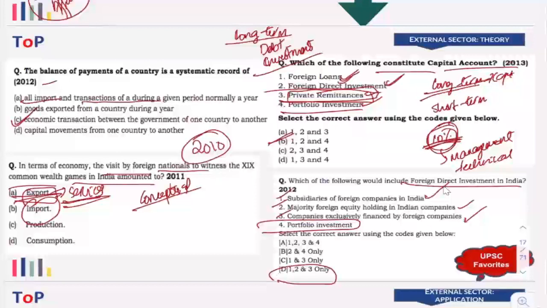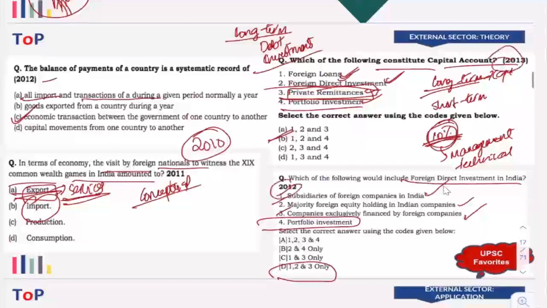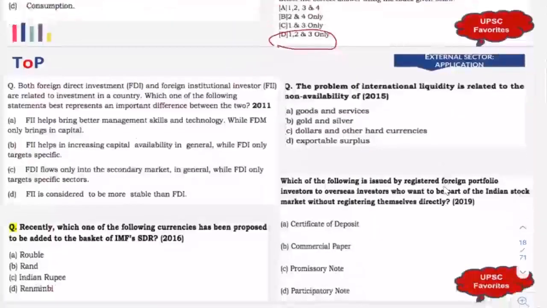So these kinds of concepts, these kinds of basic ideas need to be kept in mind, and you also have to note down the year in which these questions are asked. Okay. Now FDI and FII are related to investment in a country. Which one of the following statements best represents an important difference between the two? Now, what is the important difference? Now, FII actually helps in increasing capital availability, and FDI targets specific sectors. See, I've actually left out that particular term, specific sectors. Now we look into all the options here, and then we'll take a call.